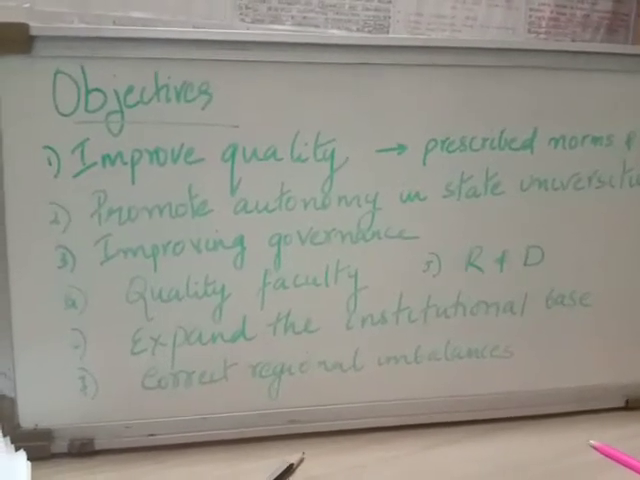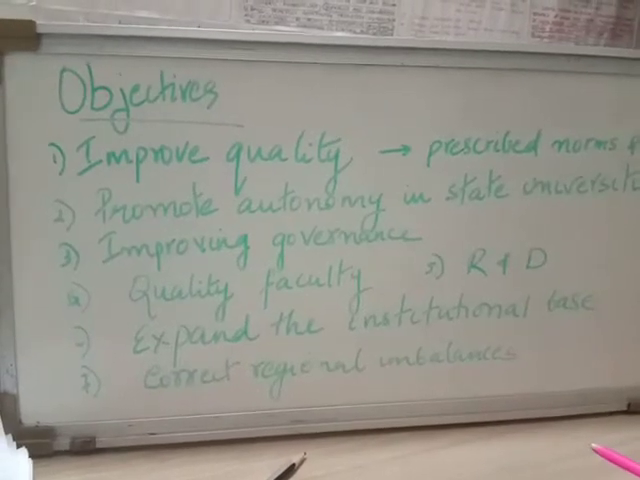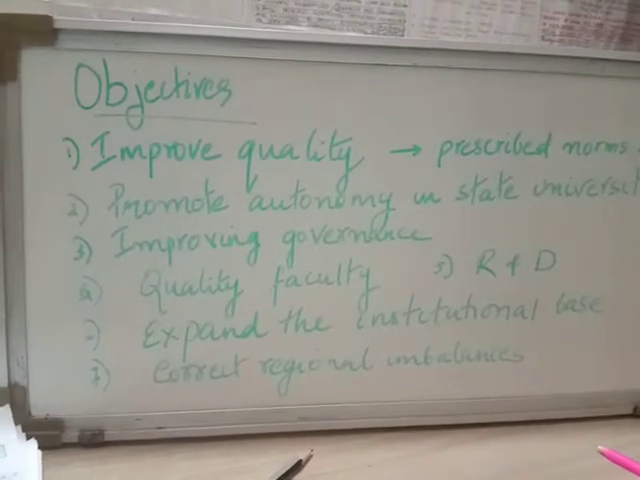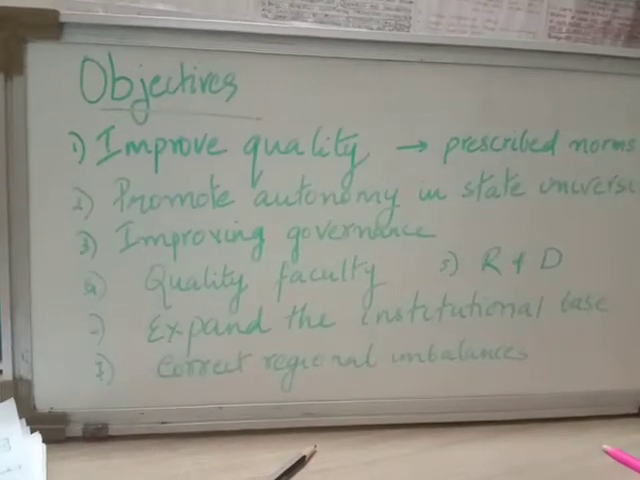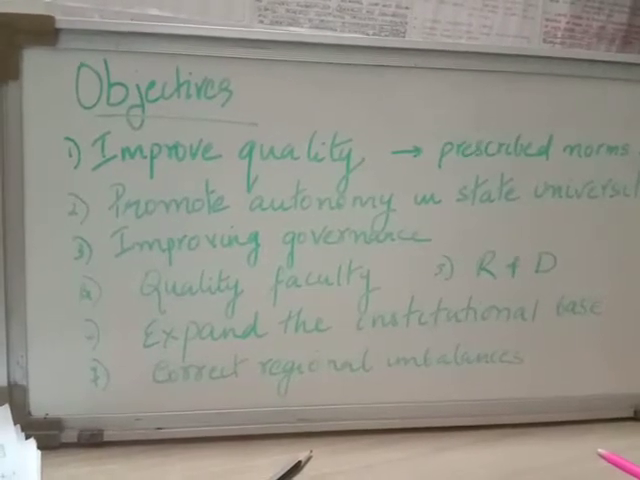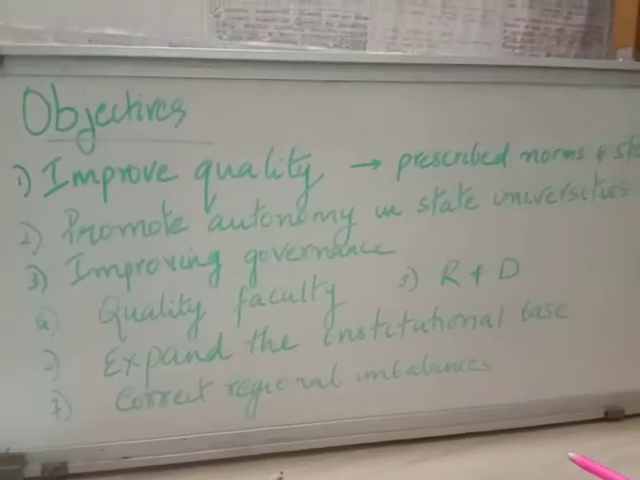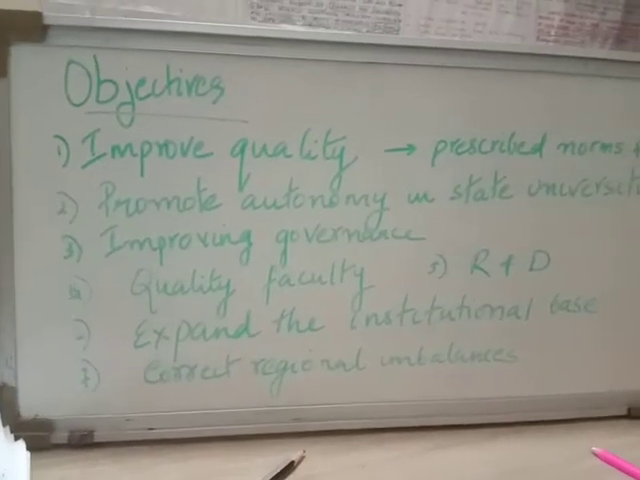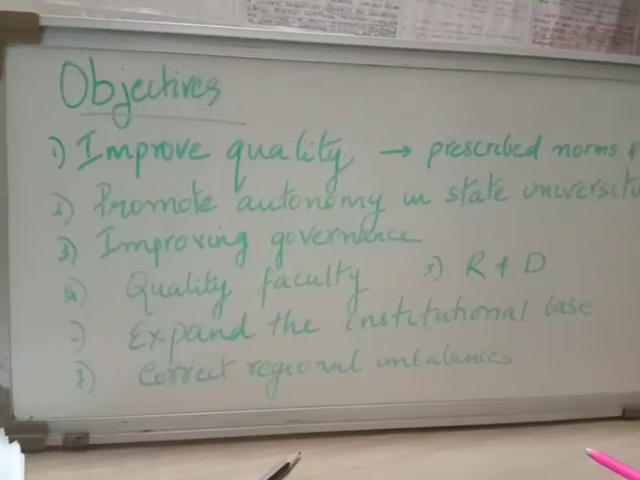The second objective is to promote better autonomy in state universities and improve the governance in these institutions. When you give more autonomy to state universities, they may be able to implement and execute various innovative ideas, which may go towards the improvement of the quality of education. So promoting more autonomy in the state universities is an important objective, and also improving governance.